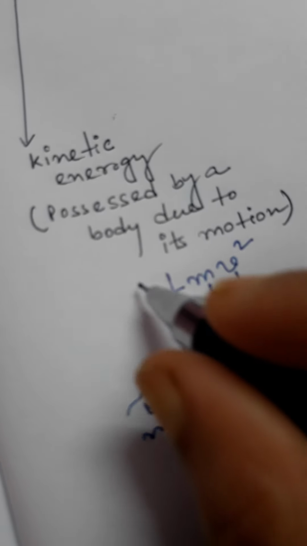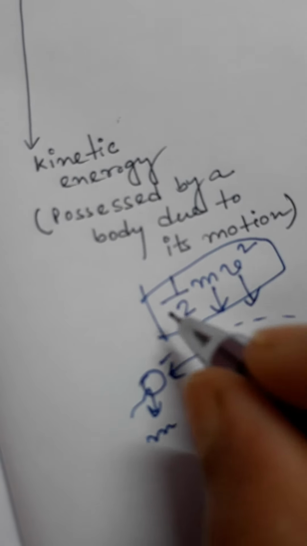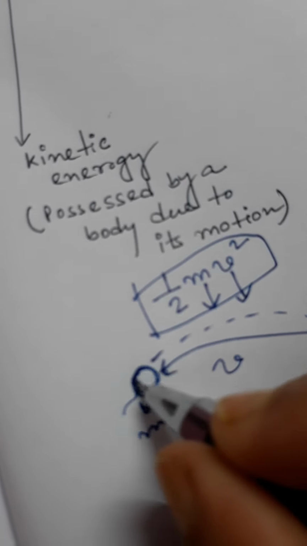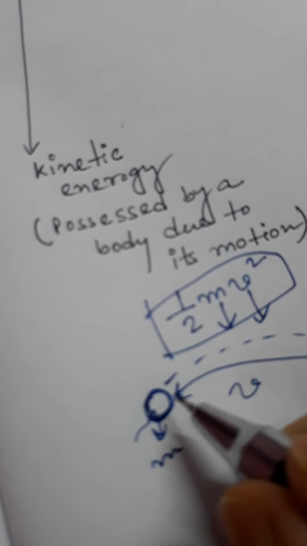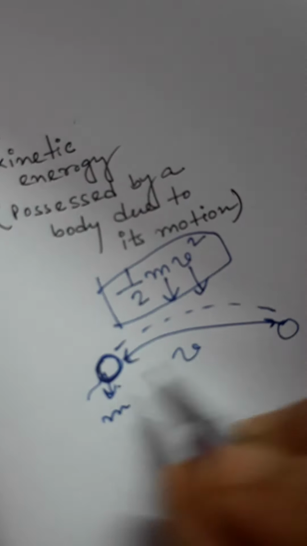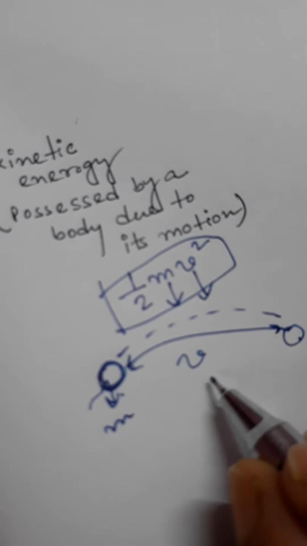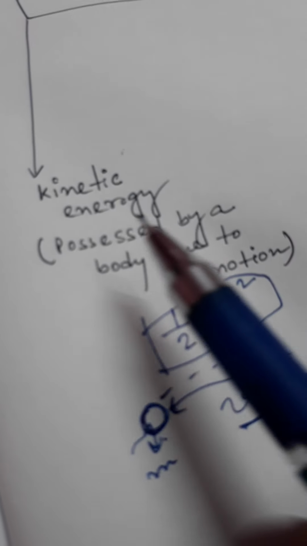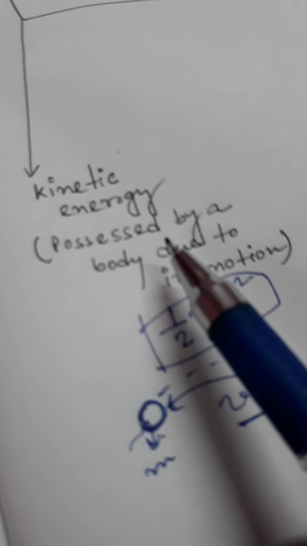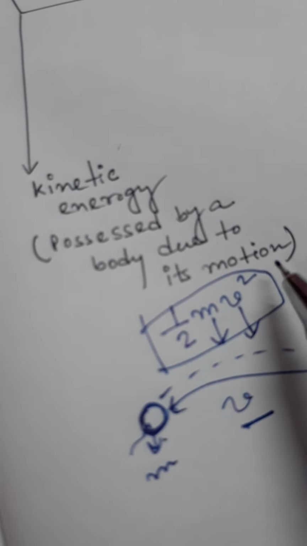If we put these values in this expression, we will get how much kinetic energy is possessed by a body due to its motion from here to there. So this way we can find the kinetic energy. Kinetic energy is the energy possessed by a body due to its motion.